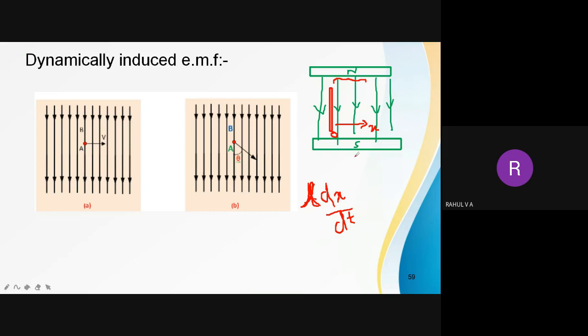So rate of change of flux. So when I am moving from 0 to this position, how the flux has changed in the conductor. Flux linkage has changed. That is what we are going to do. So rate of change of flux, or simply you do like this, okay?